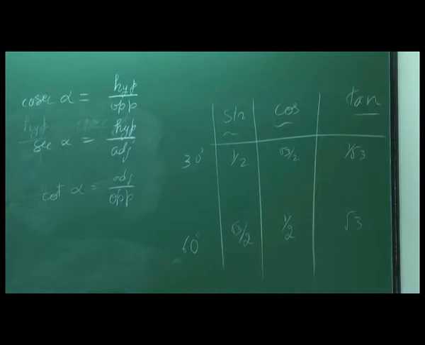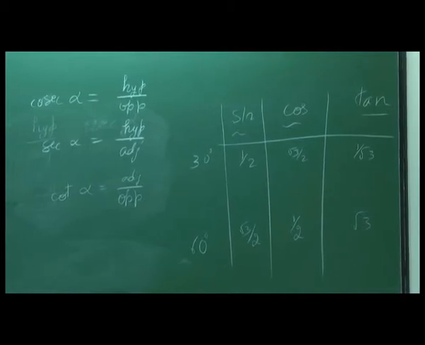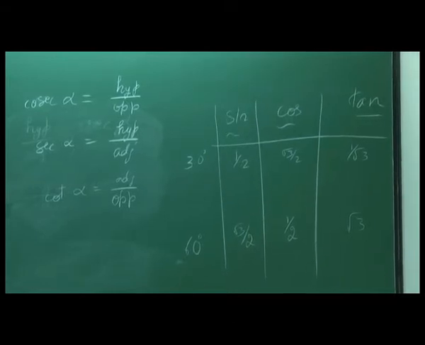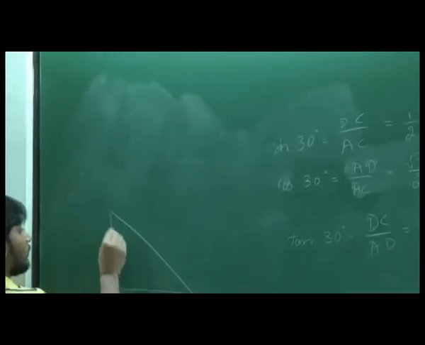Okay. Now let's construct another triangle, which is a bit special, which is a right angled isosceles triangle. Okay.